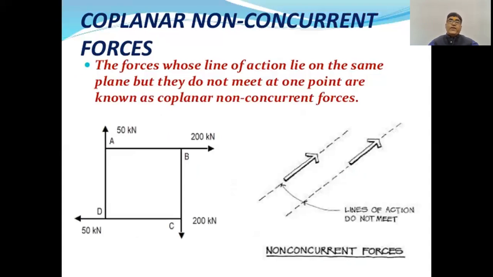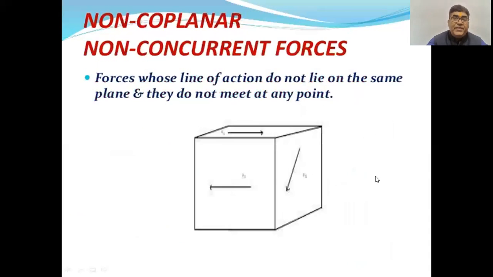Coplanar non-concurrent forces. This is another system of forces. The forces whose line of action lie on the same plane, but they do not meet at one point, are known as coplanar non-concurrent forces. As you can see in the figure, these four forces are coplanar but non-concurrent because they are all acting in one plane, but they are not originating from one point. Therefore, they are known as non-concurrent forces. You can see the example of two forces which are coplanar but non-concurrent, and they are parallel also because their lines of action do not meet.